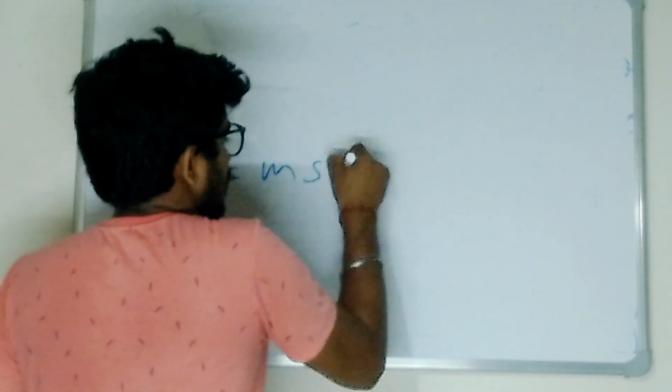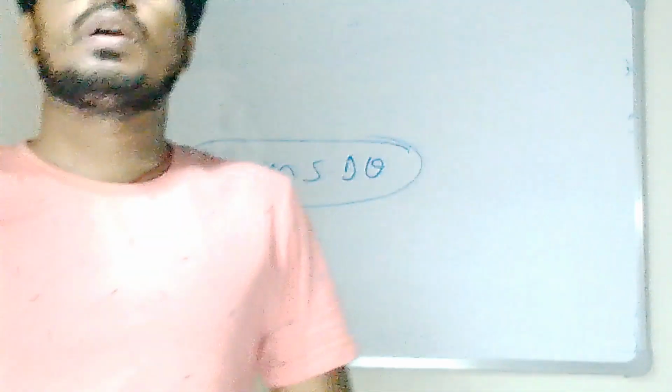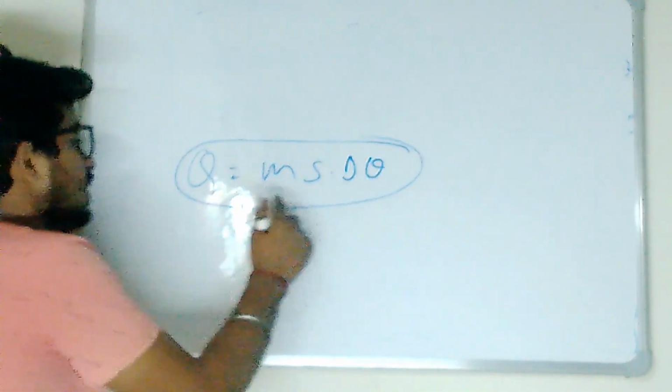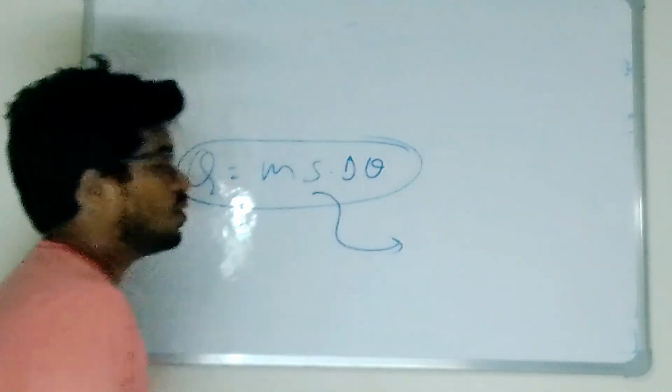Suppose delta theta is the temperature difference, so m s delta theta is this amount of heat. Now this amount of heat is utilized for melting ice.